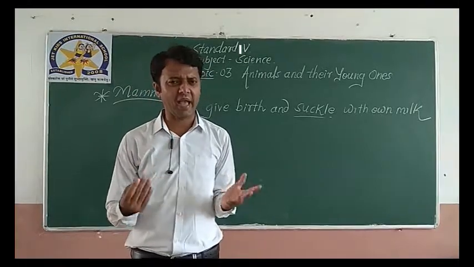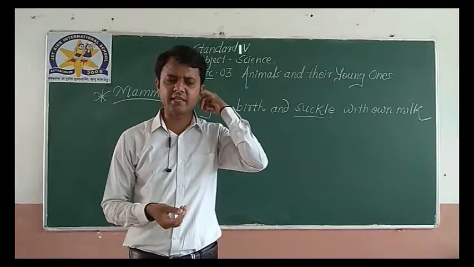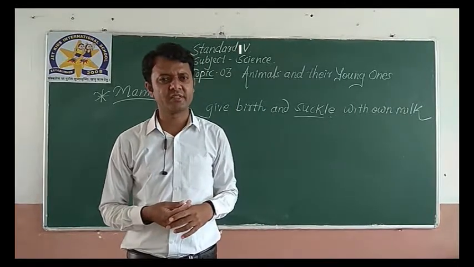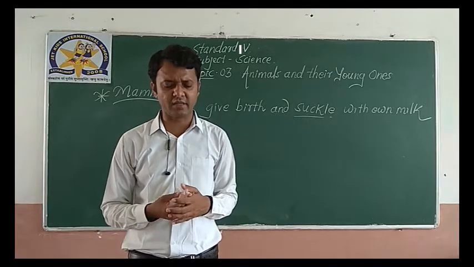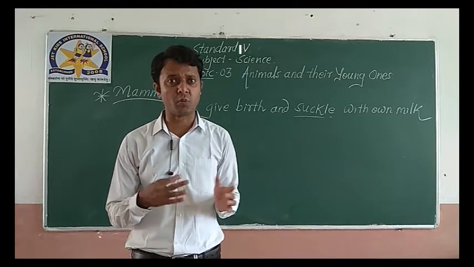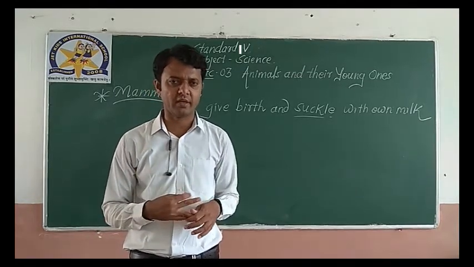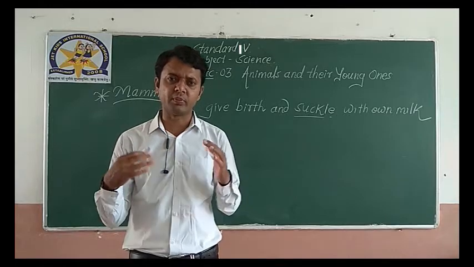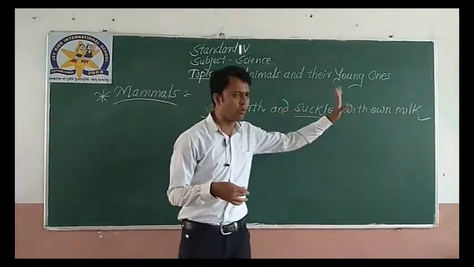Dog, cat, cow, monkey, rabbit, elephant, giraffe, lion, tiger, and many more are examples of mammals, and human beings too. They all give birth to their young ones and suckle them with their own milk.